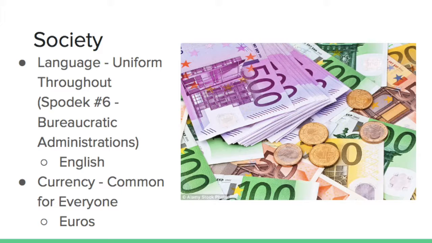As well as a uniform language, the empire also has a common currency throughout the three countries that are now part of the empire. Together, through collaboration with the different people in the countries, they all decided to use euros. They chose this currency because a majority of the people had the most experience using euros rather than the other types of currency like pounds, which is what England used.